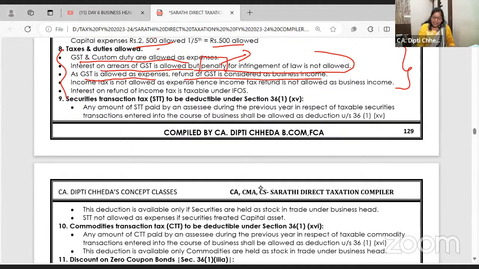GST and custom duty are allowed as expense. Interest on GST is allowed, but penalty is infringement of law. You have done some mistakes, so not allowed. Next, income tax is not allowed as expense, and hence income tax refund is not a business income. So in business income credit side, if they give you IT refund, remove, because it's not a business income. And interest on income tax refund is very well taxable as income from other sources. Today's class, if you repeat it one more time, it will be very clear to all of you.